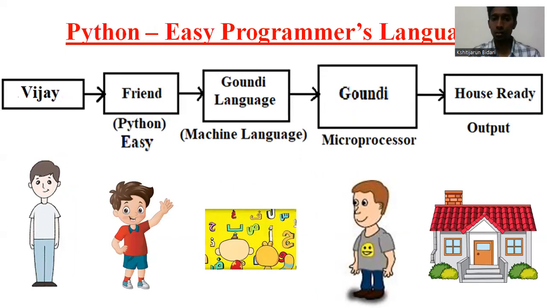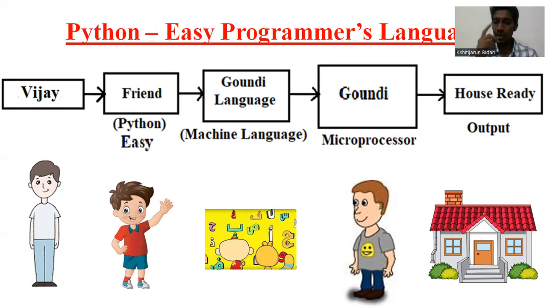Vijay has a friend who is called Python. Now this Python is a very easy language which can connect between the computer and Vijay. That is, the Gaundi and the Vijay both can communicate easily. So this Python is an easy language.